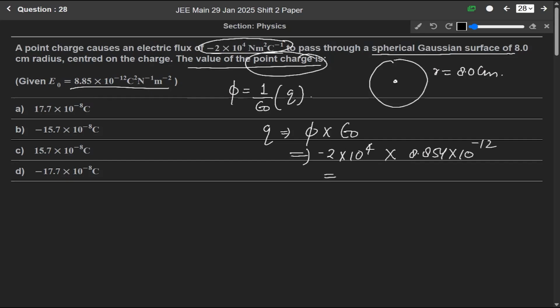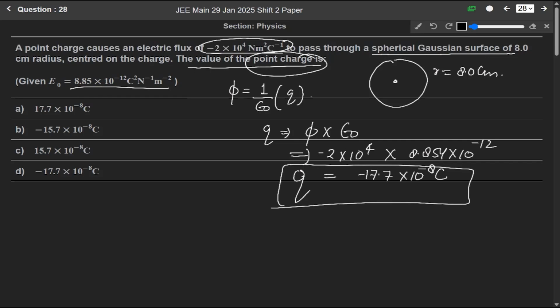So solving it, we get minus 17.7 into 10 to the power minus 8 coulomb. So our point charge is minus 17.7 into 10 to the power minus 8 coulomb, meaning option A is the correct answer. Sorry, option D, because it is having the negative sign also. So option D is the correct answer.